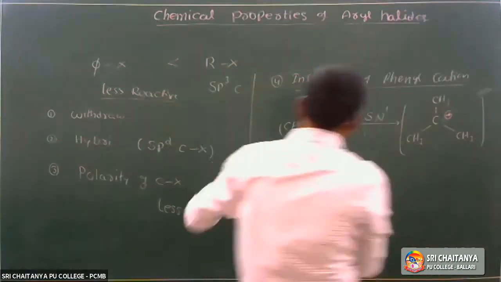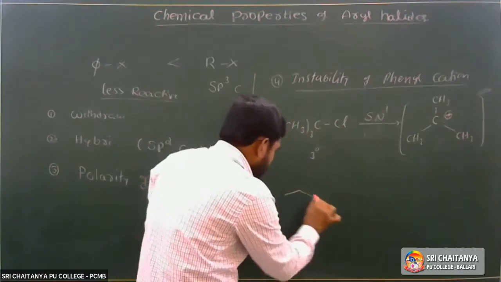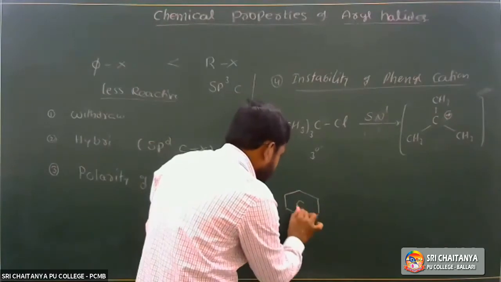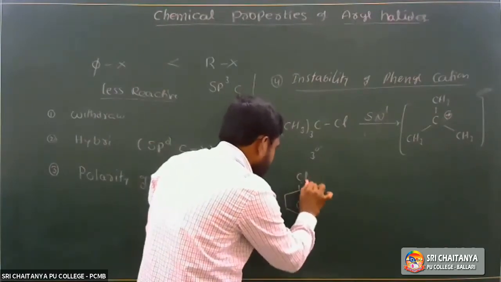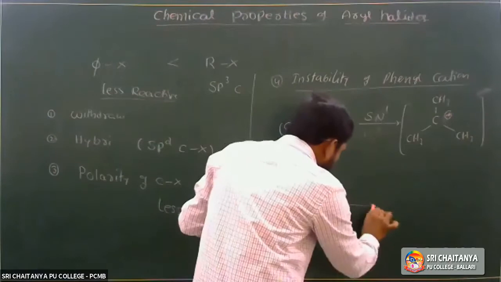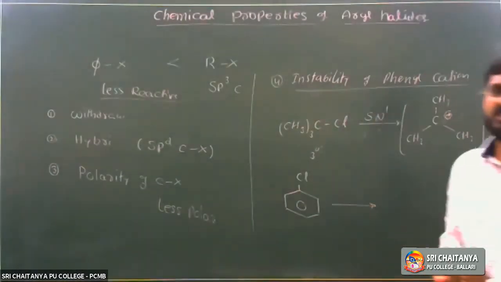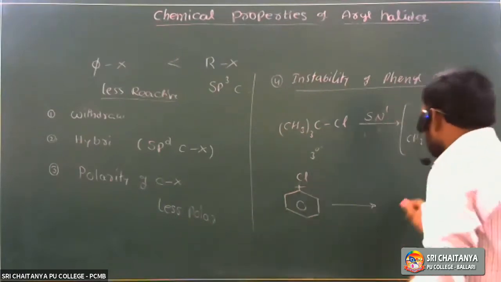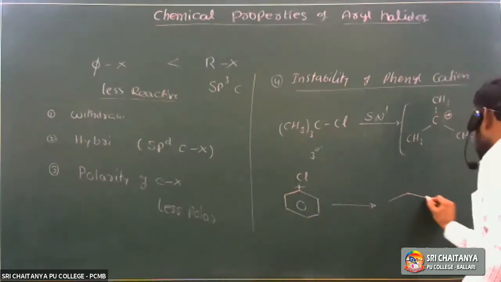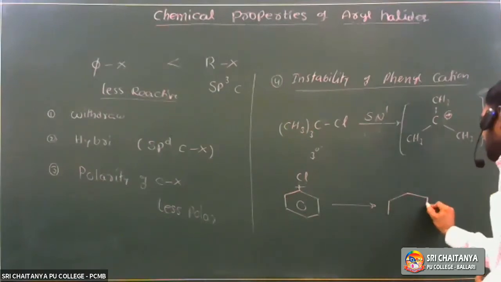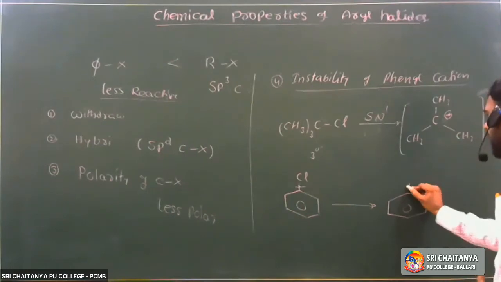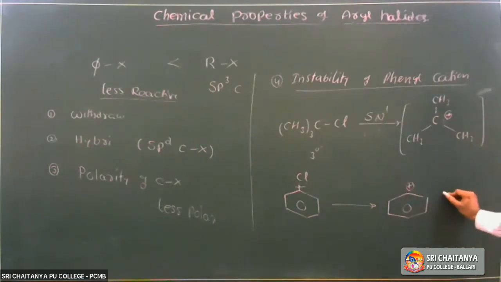In the case of aryl halides, if you take chlorobenzene or bromobenzene, and it undergoes self-ionization, it loses the chloride ion. Here a phenyl cation is formed on the benzene ring.